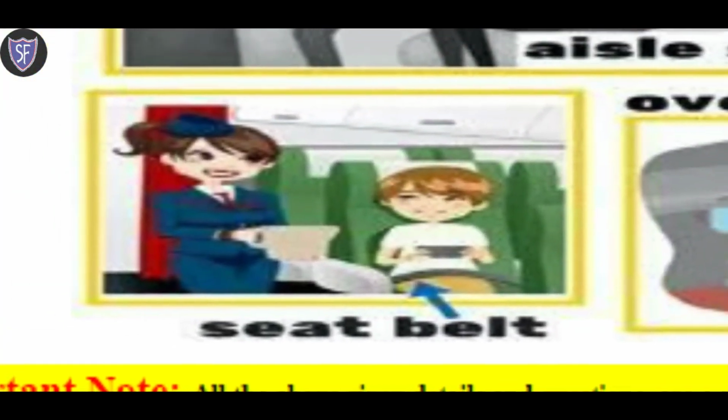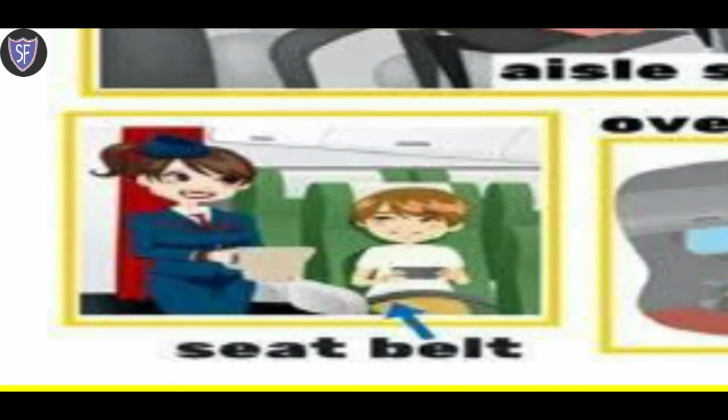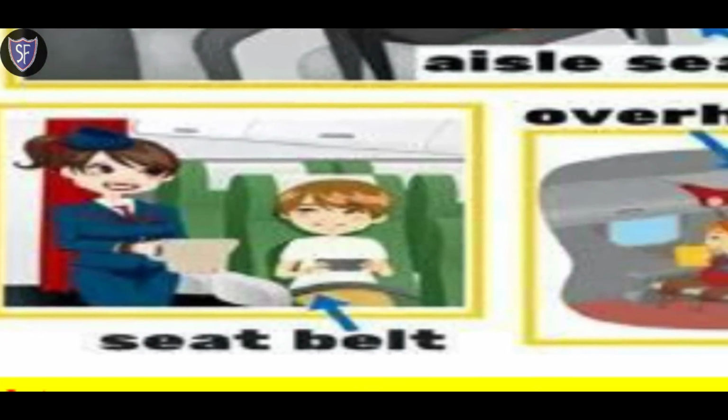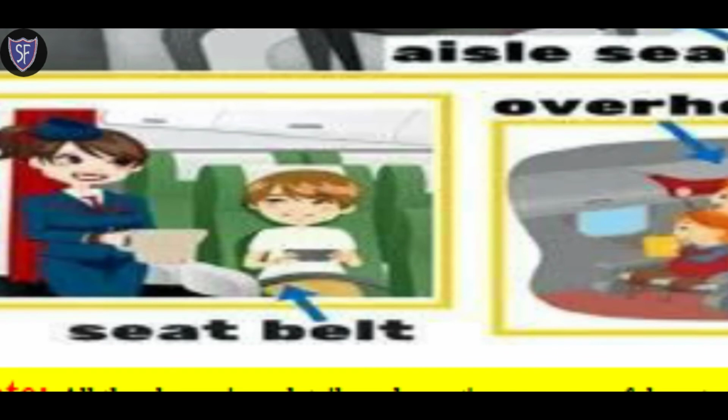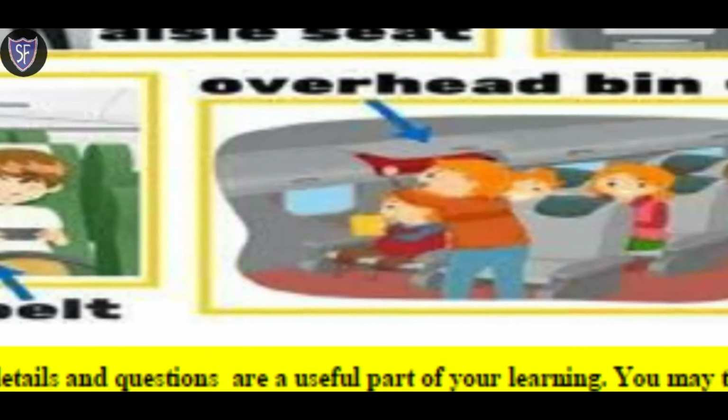Then when you're sitting in the airplane, you have to tie your seat belt. You have to fasten your seat belt until and unless the seat belt sign is off. So there is a part attached to your seat which is known as the seat belt.